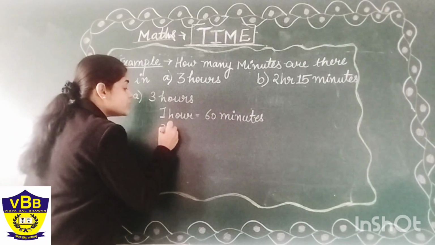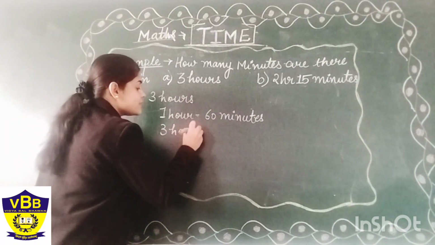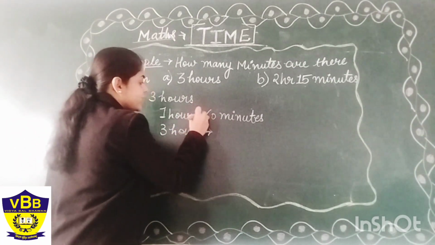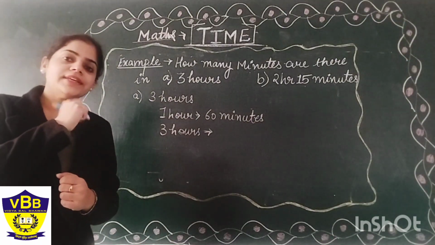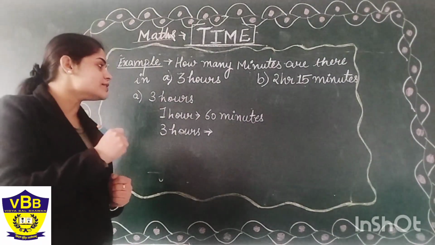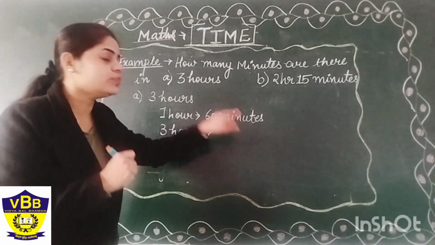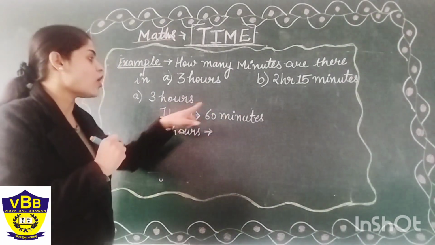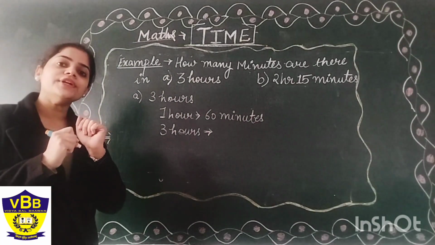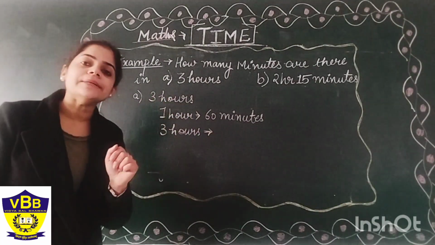So, how many minutes will be there in 3 hours? Anybody can guess? Yes, of course, we have to convert the hours into minutes, that is from horse to fly. And what will we do here? We will do the multiplication.